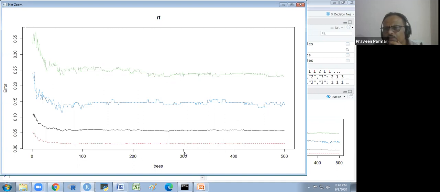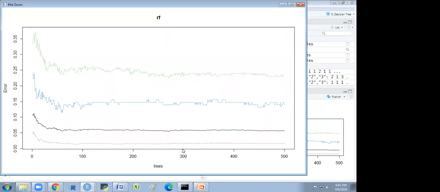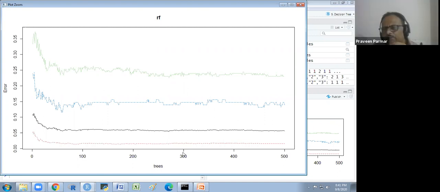Is there any decrease after 300 trees? No, it's constant, more or less constant. So we will tune the forest on 300 trees only instead of 500. So I will tune that forest with 300 trees.